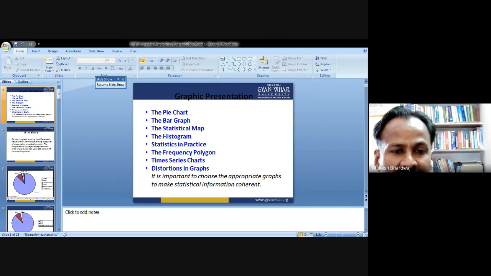So those who are living alone are between 10 to 20. Married males, which is above 70, and others, which is exactly equal to 10.